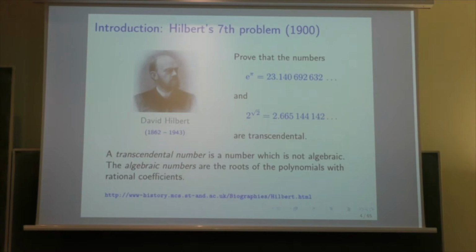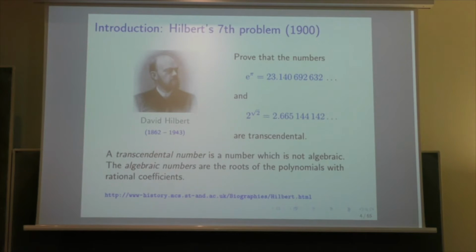Hilbert asked 23 problems in his lecture in Paris in 1900. And the seventh problem is a problem on transcendental numbers. And in this problem, he asked whether the two numbers exponential of pi and 2 power square root of 2 are transcendental or not. He asked more generally the transcendence of numbers of the form alpha to the beta when alpha and beta are algebraic.